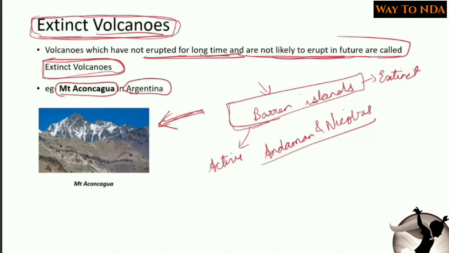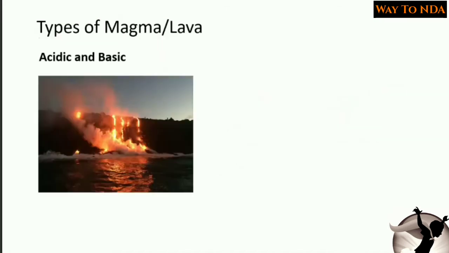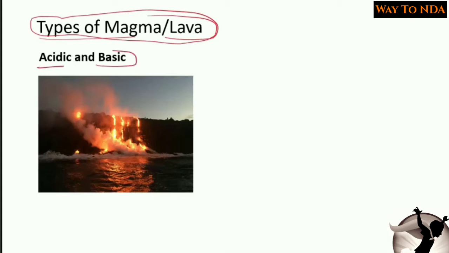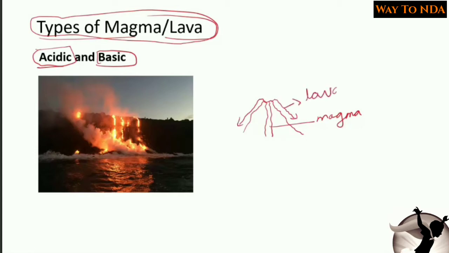Okay, I just wanted to tell that. So the types of magma which comes out of this volcano is also divided into two, acidic and basic. So as I have told you, the lava which is still inside the volcano, that is called as magma, and the lava which has come outside, that is called as lava.